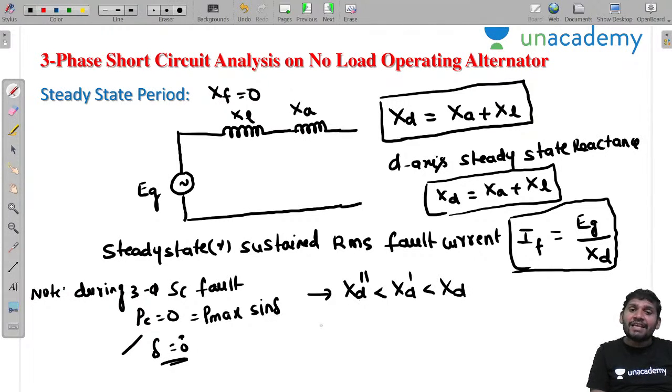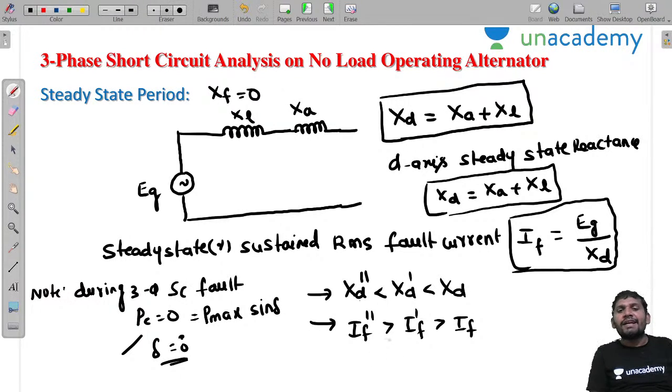If reactance is less, what are the fault currents? That's why the subtransient fault current is greater than the transient fault current, which is greater than the steady state fault current. Steady state or sustained RMS fault current IF equals EG by XD. Clear, sir? This is the relation.